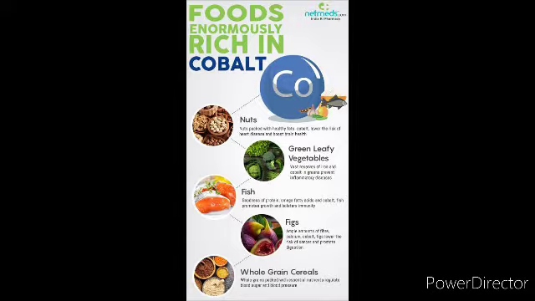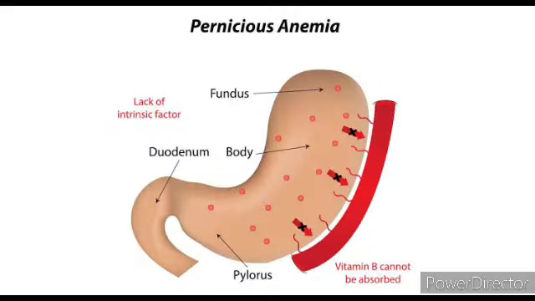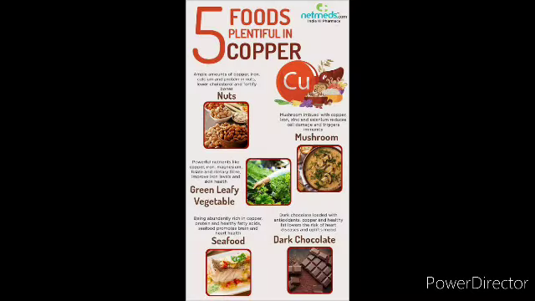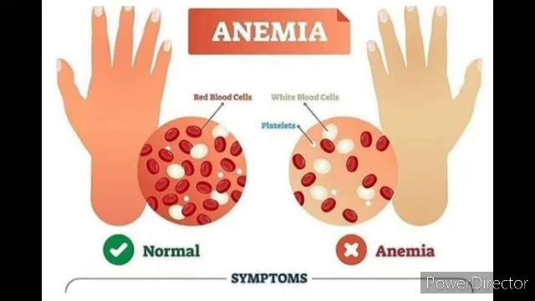Cobalt is mainly required for the development of red blood cells, and it is a major component of vitamin B12. Deficiency of cobalt results in pernicious anemia. Copper is required for the production of melanin and also for the synthesis of enzymes. Deficiency of copper results in loss of body weight and in severe cases anemia.